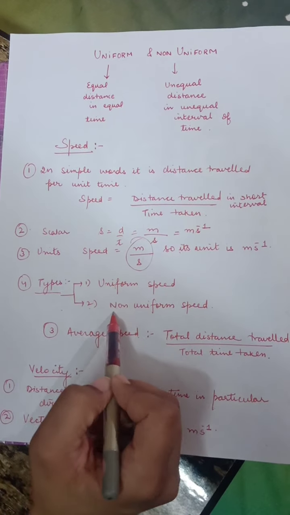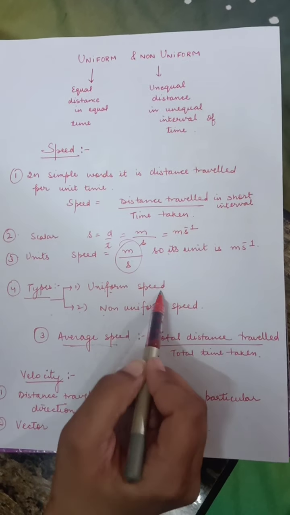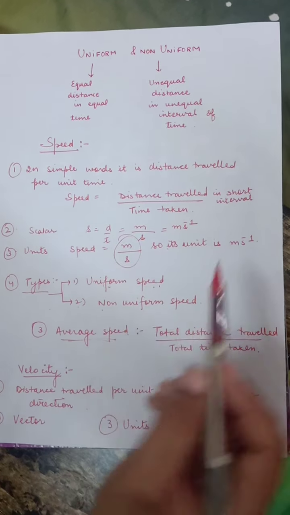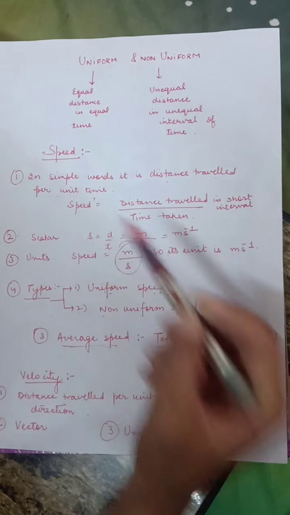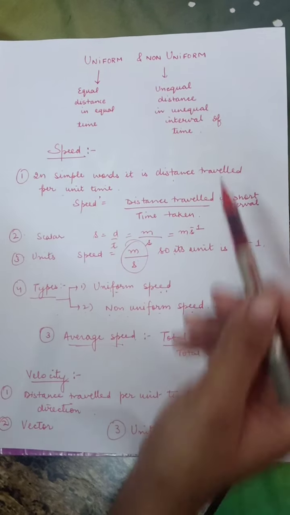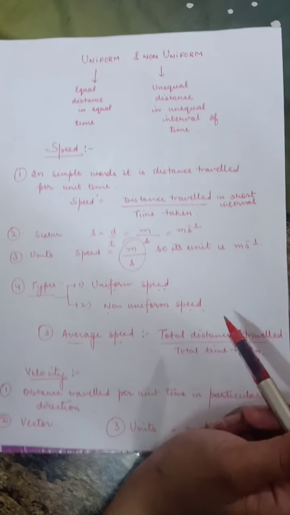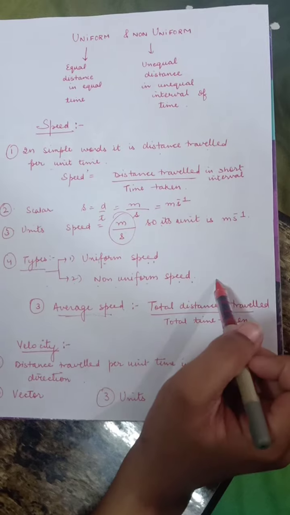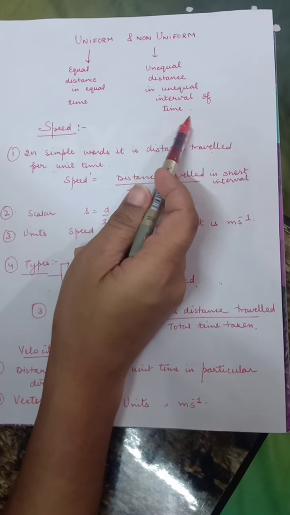It is of two types, and there is another which is a special case of speed. First, uniform speed. Uniform speed is when the object covers equal distance in equal intervals of time. Non-uniform speed is when unequal distance is covered in equal intervals of time. So you can quote the examples of it. It is similar to uniform motion and non-uniform motion.